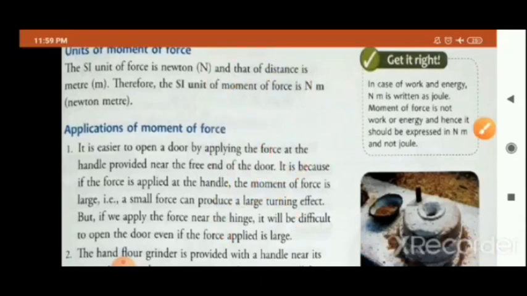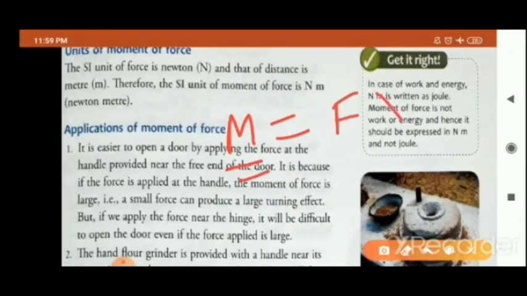Because you know the formula that moment of force M is equal to force into moment arm d. Force into moment arm d, and if d, the perpendicular distance between the fixed point and the line of action, is large, then the moment of force will also be large.